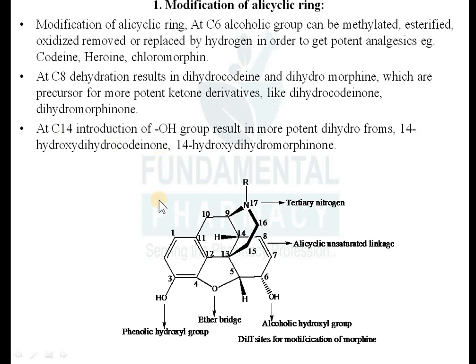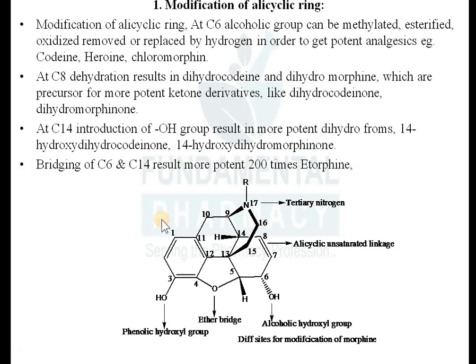Then next is at carbon number 14. At carbon number 14, introduction of a hydroxyl group will result in the more potent dihydro form, that is 14-hydroxy dihydrocodeine or 14-hydroxy dihydromorphine. अगर it is the structure of morphine and if you try to introduce a hydroxyl group over here, you will get 14-hydroxy dihydro compounds. Likewise that. Then bridging between C6 and C14 will result in a compound 200 times more potent than morphine.